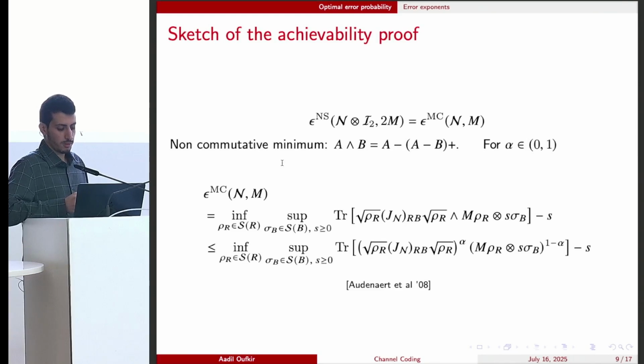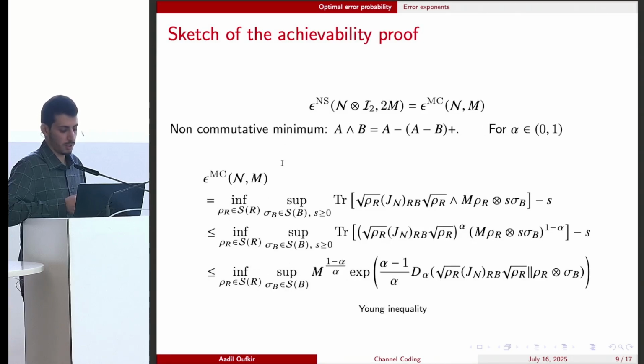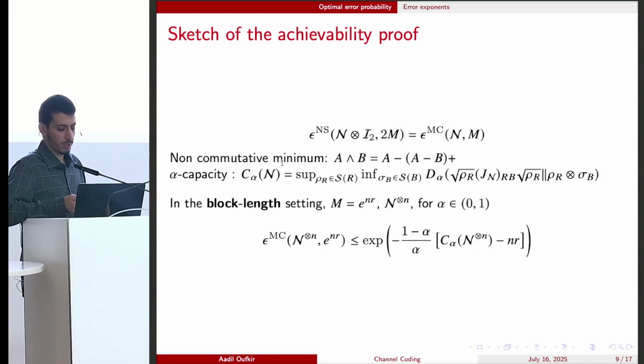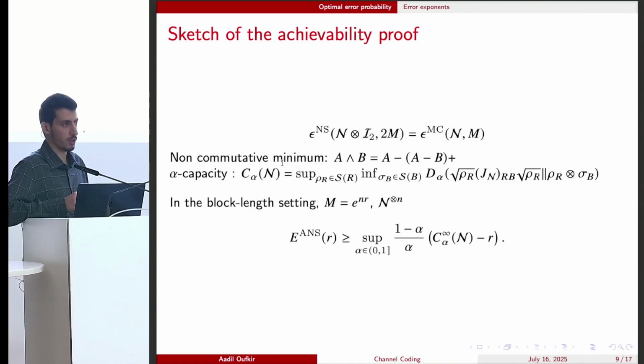Then we can further bound this using Young's inequality, and we obtain this weighted alpha Petz-Rényi capacity. Now, if we take the optimization inside, this gives a one-shot upper bound on the meta-converse error probability in terms of the alpha Petz-Rényi capacity. In the block length, we obtain this upper bound, and then we can prove the lower bound on the error exponent in terms of the regularized alpha Petz-Rényi capacity for fully quantum channels.